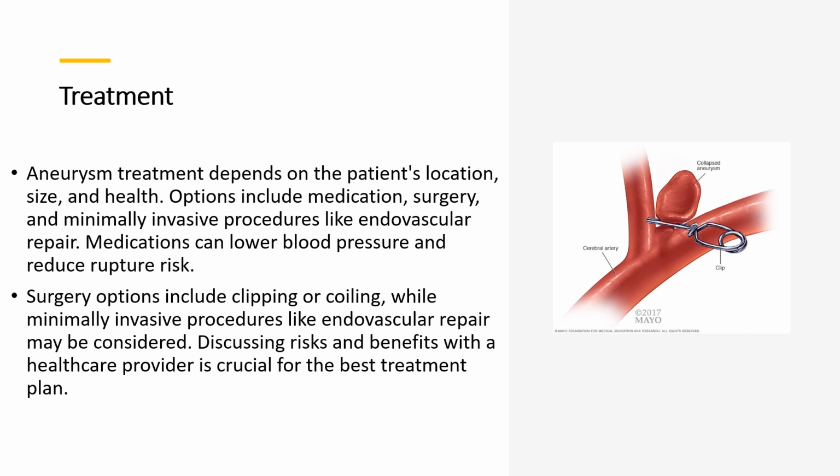These procedures involve inserting a catheter into the blood vessel and using a stent or coil to block blood flow to the aneurysm. The choice of treatment depends on various factors including the location, size, and shape of the aneurysm, as well as the patient's overall health and preferences. It is important to discuss the risks and benefits of each option with the healthcare provider to determine the best treatment plan for an individual patient.